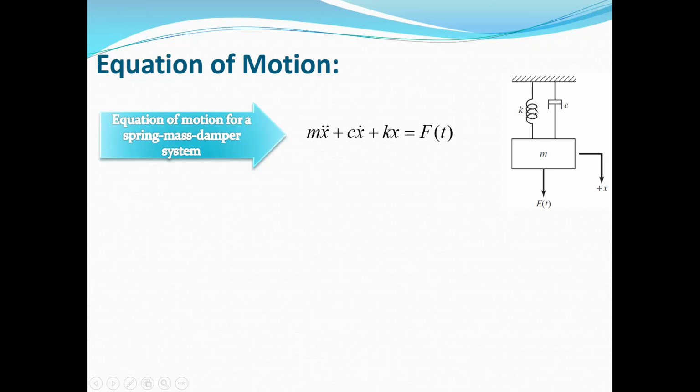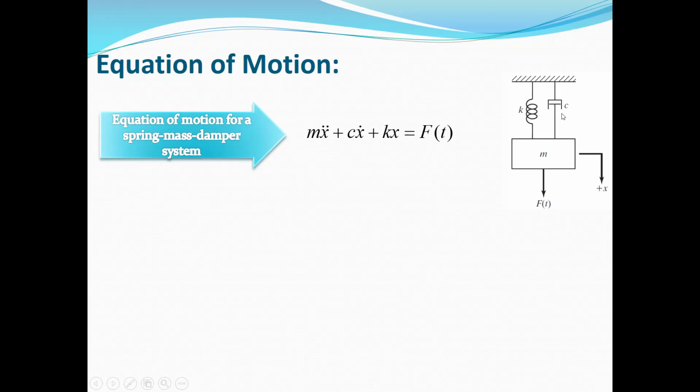We will have a force due to the spring, a force due to the damper, one external force F(t), and also we have the weight. But as I told you, in this course and in vibrations, the weight will create some initial deflection in the spring, so we can ignore the weight in the equation of motion, and also we neglect the initial deflection in the spring. So in the free body diagram, we only have three forces: F(t), the external force; the force of the spring, which is k times x; and the force of the damper, which is c times